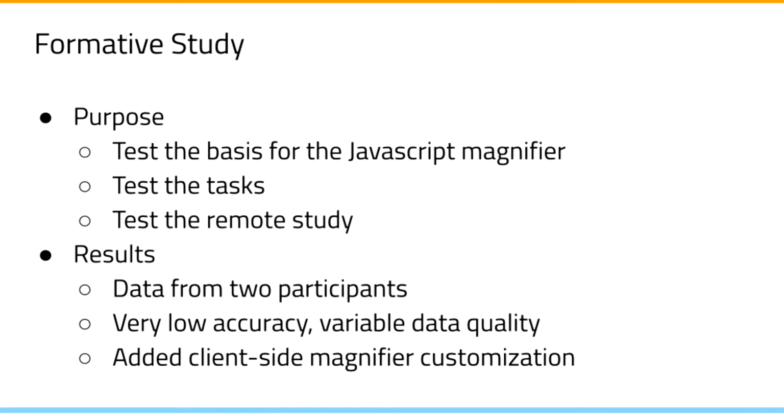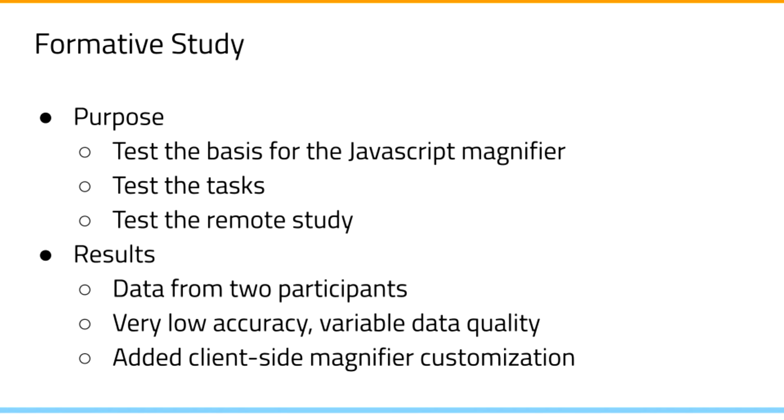The primary value of the formative study was to test the foundation of the JavaScript magnifier, to test our implementation of the visual tasks and how participants responded to them, and to identify problems with our system and methodology and ways to improve it. Out of the 6 formative study participants, we were able to collect eye tracking data from participants number 2 and 6.